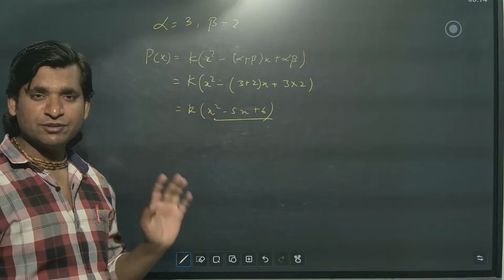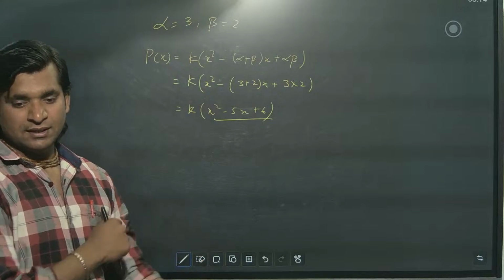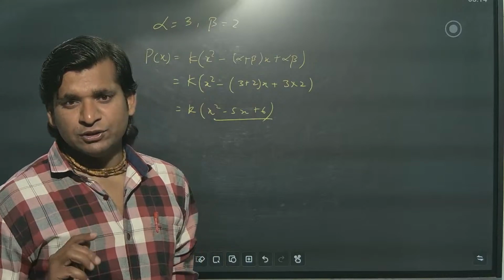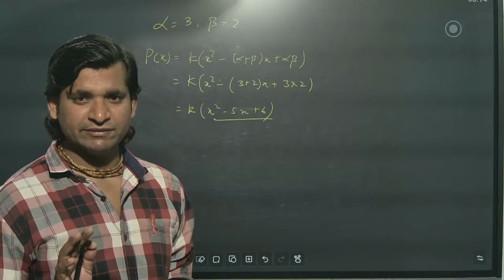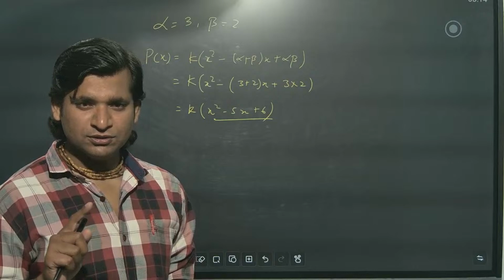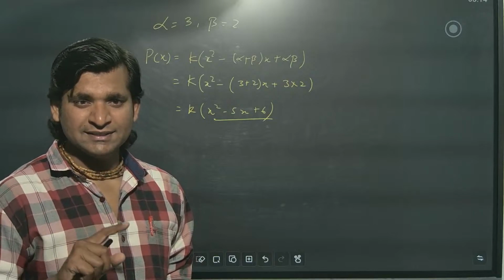Even a question for 2 marks can come. In 2 marks, read the question carefully, what they have given. A humble request to all the students: either they give the zeros of the polynomial or they give the sum and product.